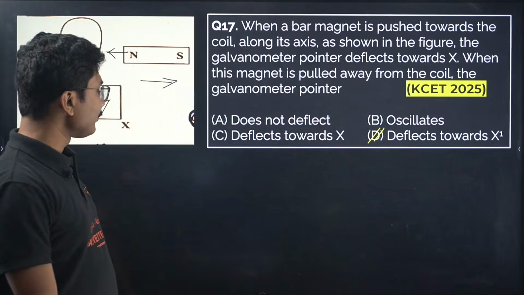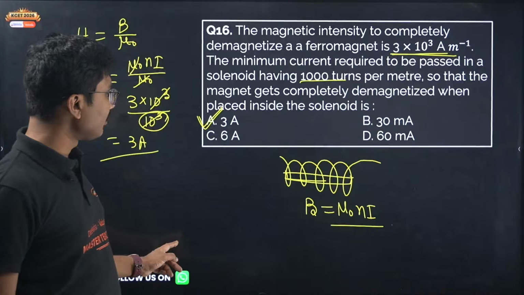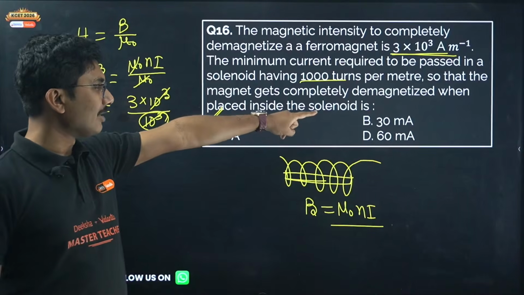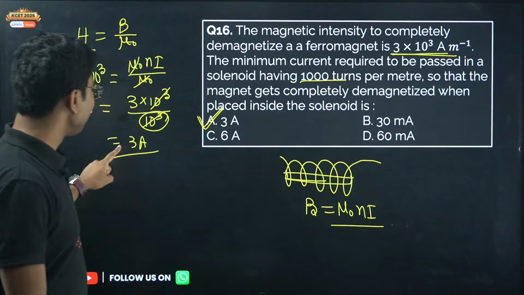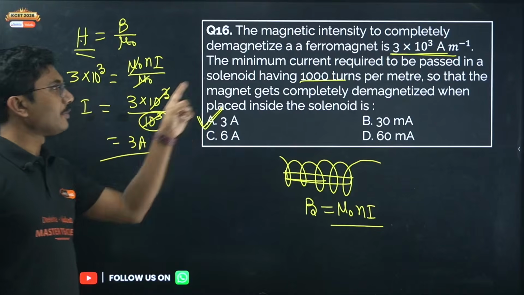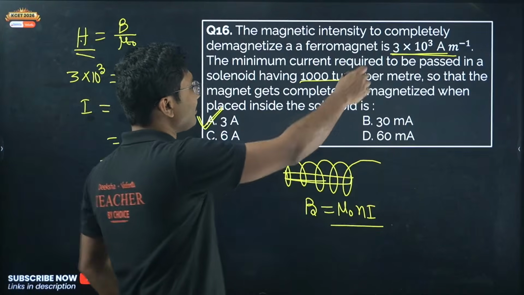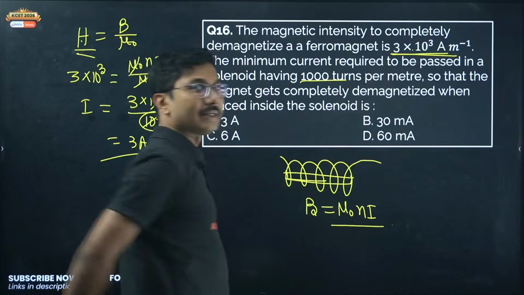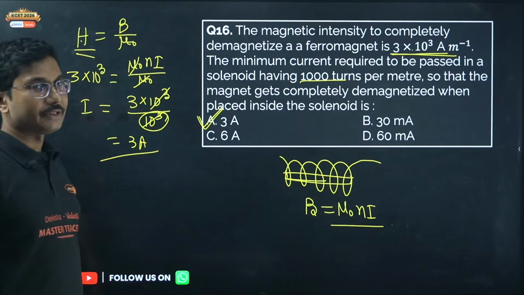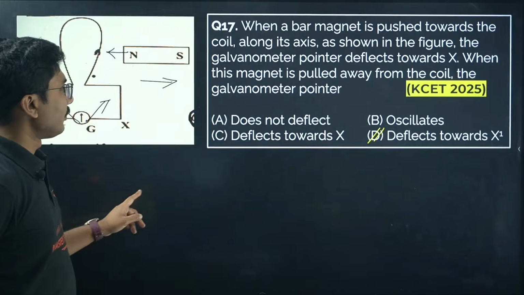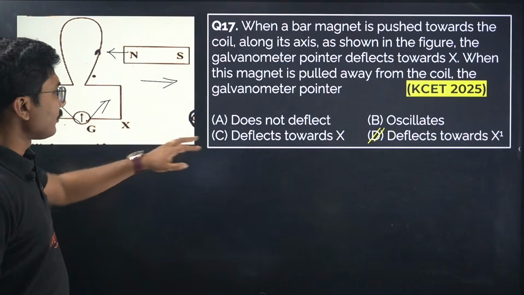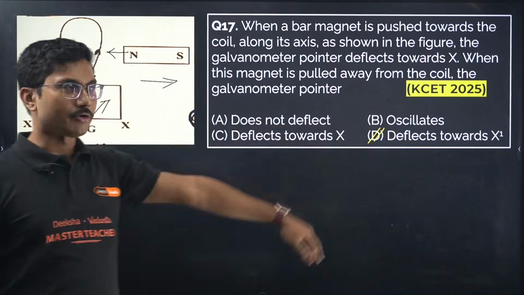Short, which one are you saying? Option B, I am not sure. I think you are saying this case. It is not 30 milliampere, it is 3 ampere, because 10 to the power of 3 will be cancelled. Magnetic intensity is given by 3 into 10 to the power of 3, so 10 to the power of 3, 10 to the power of 3 will cancel. Right?